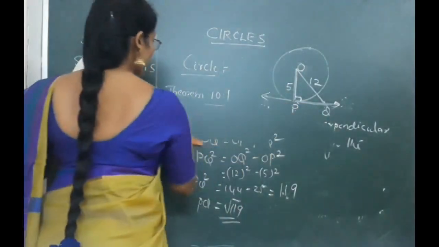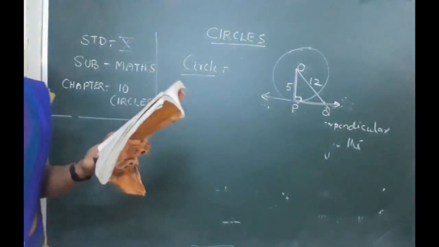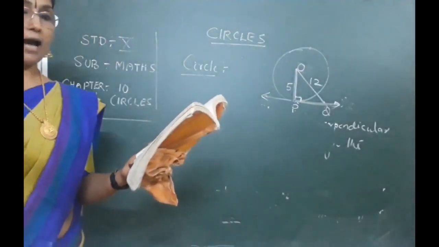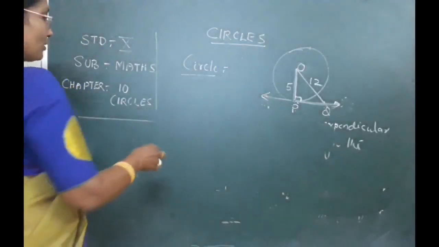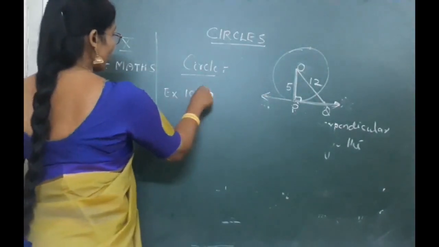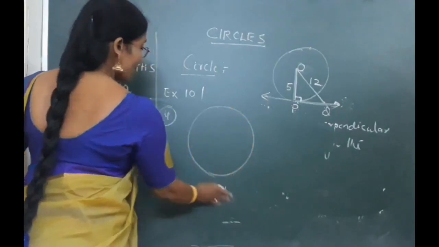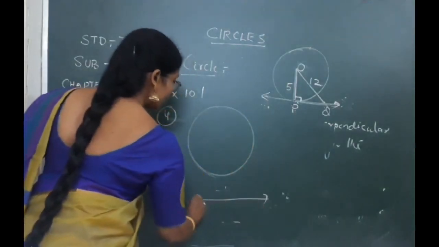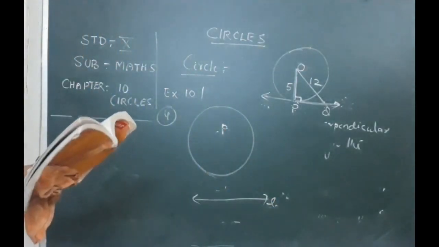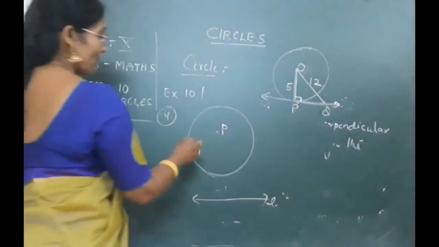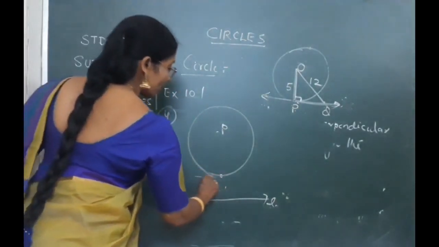Now look at the last question of that one. Fourth question. What is the fourth question? Draw a circle and two lines parallel to a given line such that one is a tangent and the other is a secant of the circle. That means exercise 10.1, last question, fourth question. Here one circle is given and one line is also given. Okay, and you have to draw two lines such that both will be parallel. How will they be parallel? One should be a tangent and the other should be a secant.